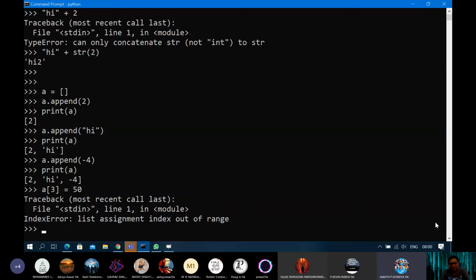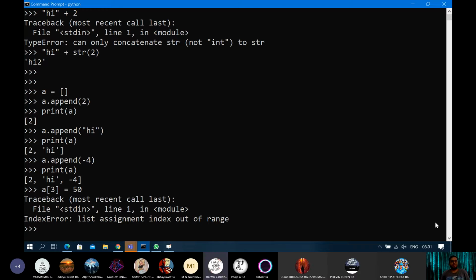Box bracket or normal bracket, sir? Where? Like A of 3. That is always used for indexing. Indexing always uses box bracket, be it list or a string. You are telling about the index. So indexing always uses box bracket, whether in a list or a string.